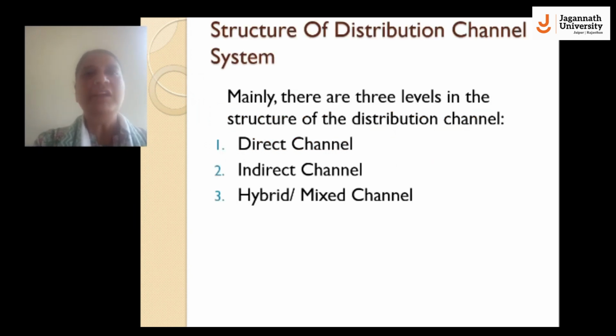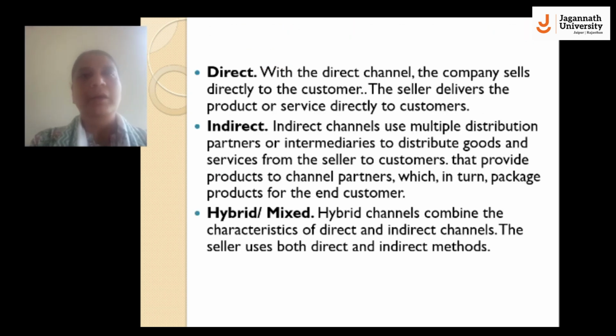First of all, we will discuss the structure of the distribution channel system. Mainly, there are three levels in the structure of the distribution channel, that is, direct channel, indirect channel, hybrid or mixed channel. Direct channel: with the direct channel, the company sells directly to the customers. The seller delivers the product or services directly to the customers.